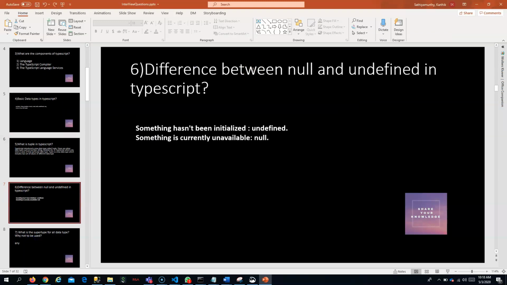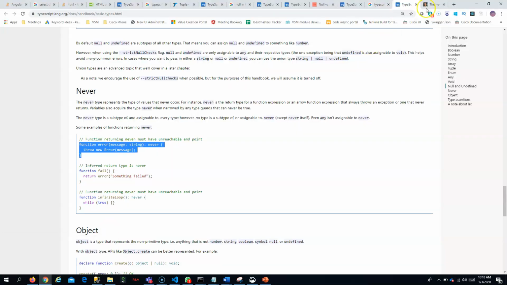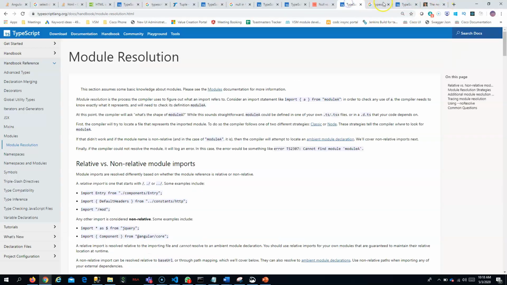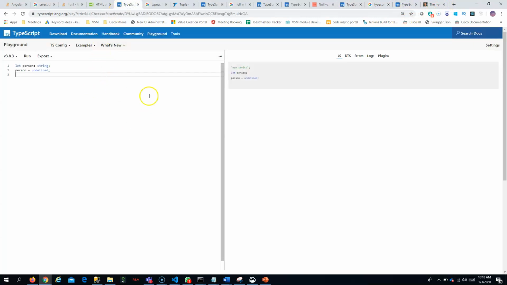So what is the difference between null and undefined in TypeScript? Okay, so this question I want you to understand. I will go to my TypeScript playground to make you understand this. Maybe there is something called TypeScript playground. If you search on the net, you will get it, in which you can write TypeScript and this will be converted to JavaScript. So